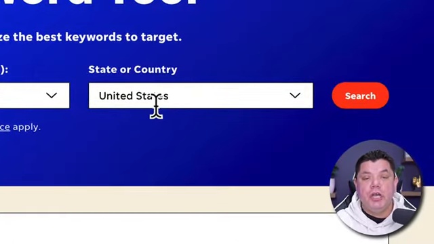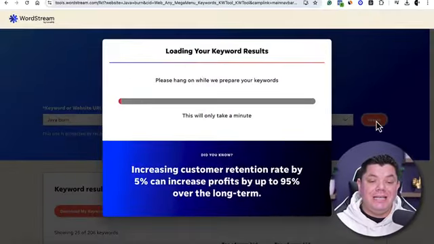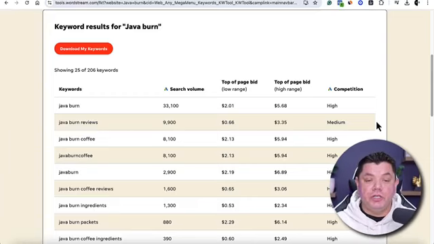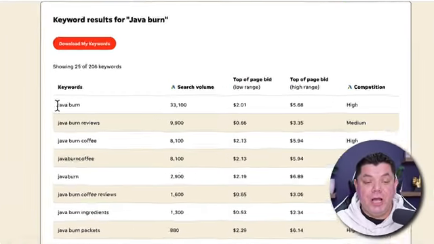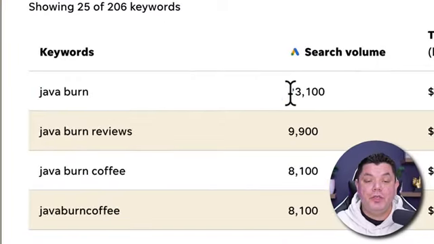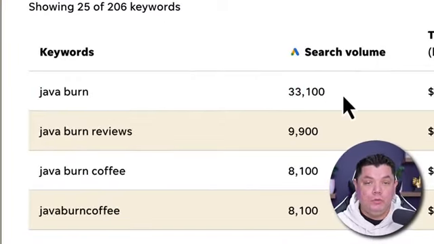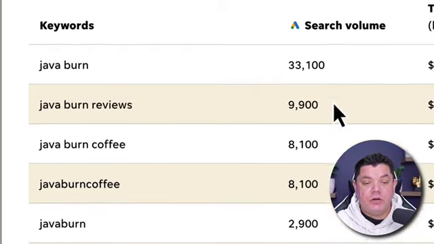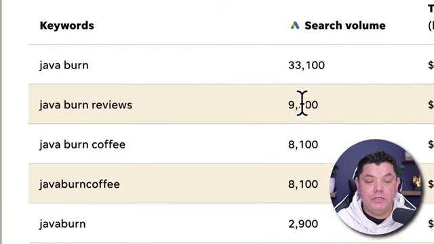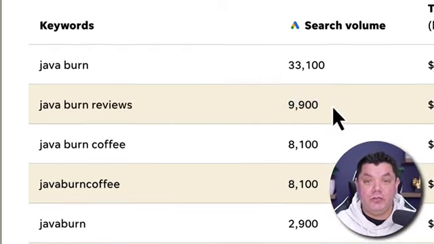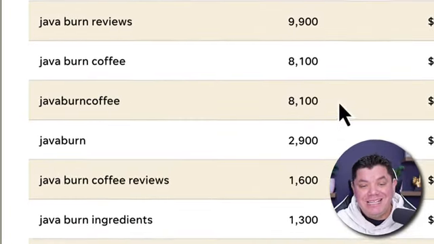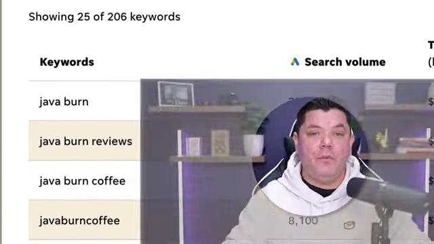Now we're only going to search United States at the moment. So once you click on search, you can see here that this website is now going to search for this. Now we can see that Java Burn alone is searched over 33,000 times on Google every single month. You can scroll down, you can see that Java Burn reviews is searched 9,900 times. And what we're able to see is that there is a lot of traffic that we can pick up.